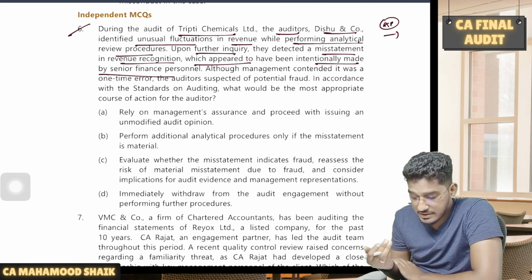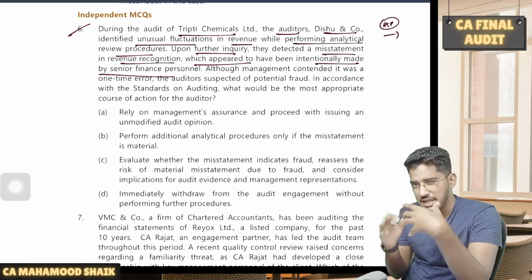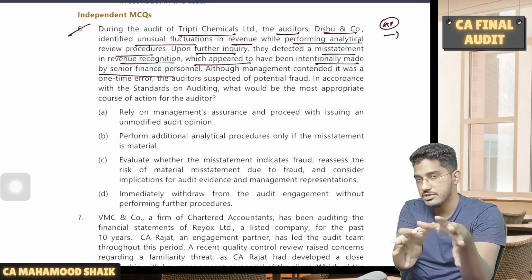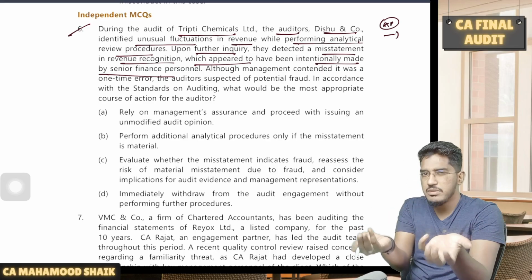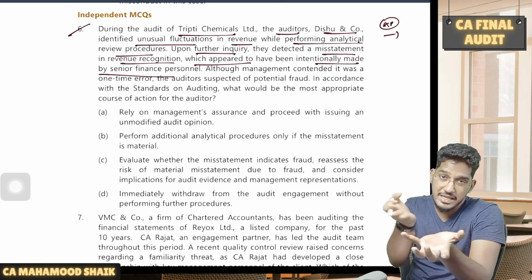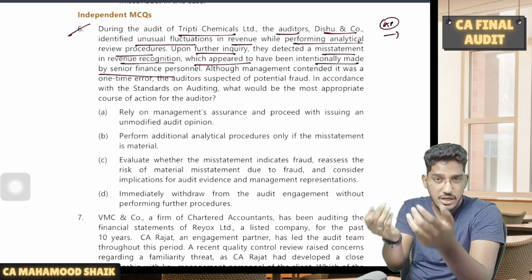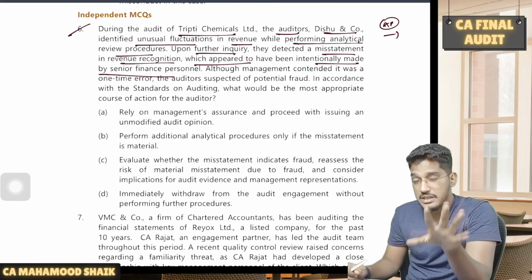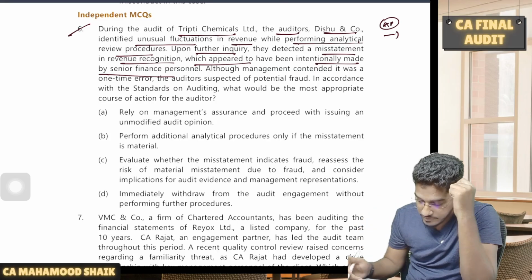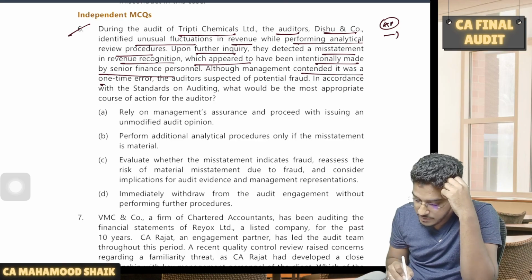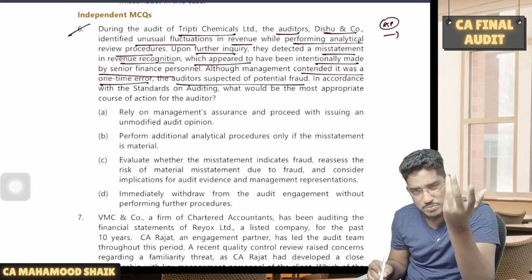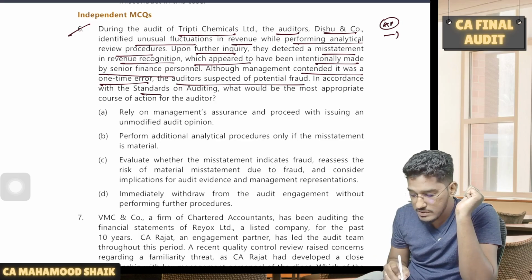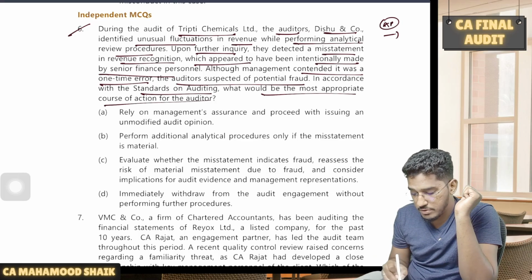So while analyzing this, they came to know that there is a misstatement and they feel that it is somewhat intentional. They did not conclude it. Prima facie, it appears to have been intentionally conducted. It is not just an error. They suspect that it might have been done intentionally. The management contended it was a one-time error. The auditor suspected potential fraud. In accordance with the standards on auditing, what would be the most appropriate course of action?